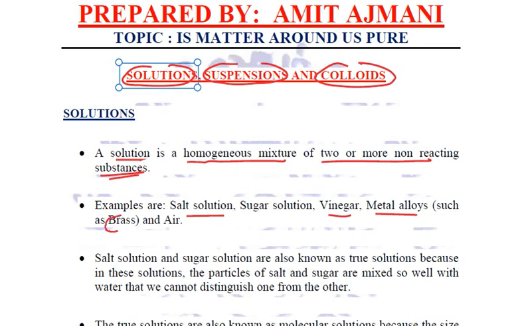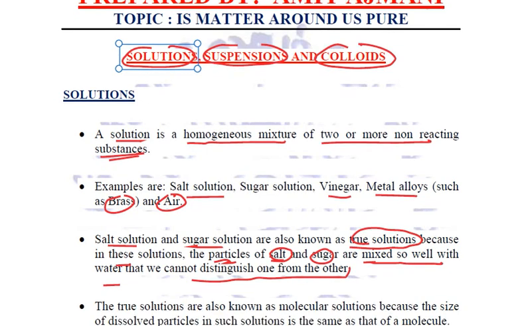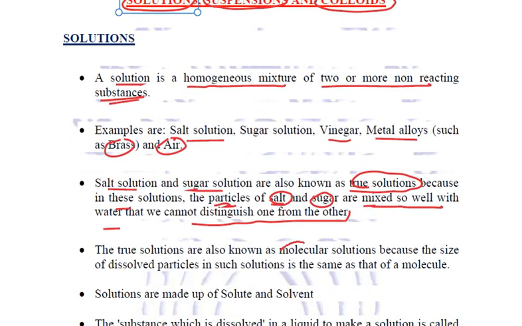Metal alloys such as brass, air, these are all homogeneous mixtures. Now the salt solution and sugar solution, they are also known as true solutions. Why? Because in these solutions the particles of salt and sugar are mixed so well with water that we cannot distinguish one from the another, right? These two solutions are also known as molecular solutions. Why? Because the size of dissolved particles in such solutions is the same as that of a molecule.